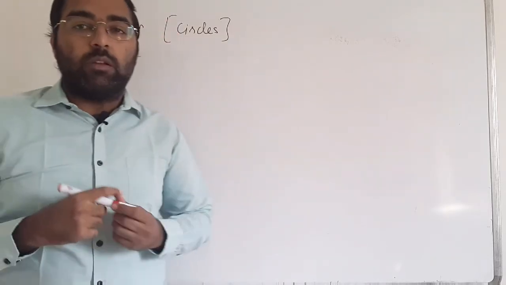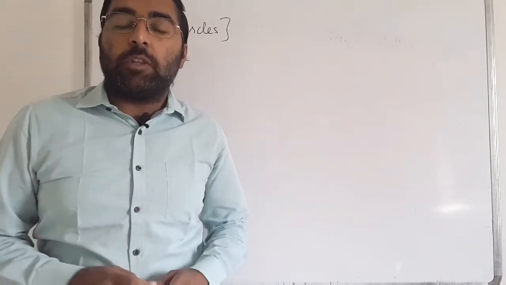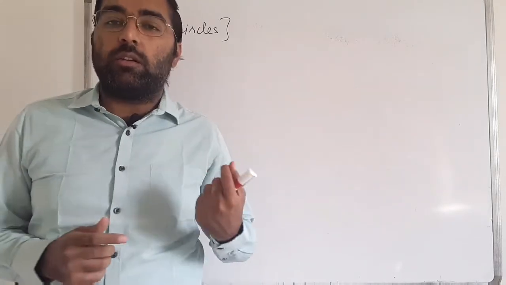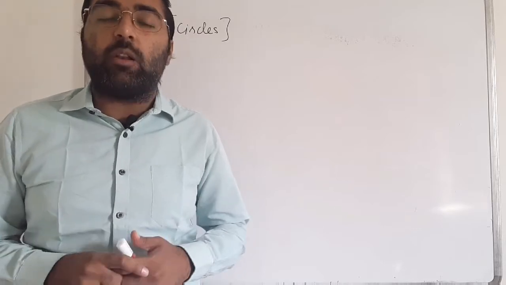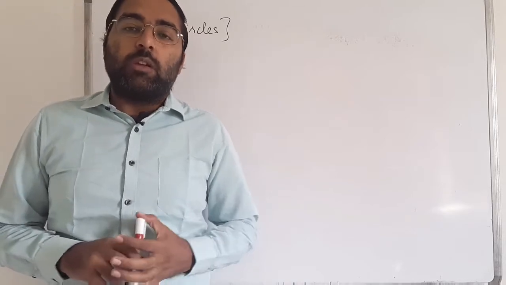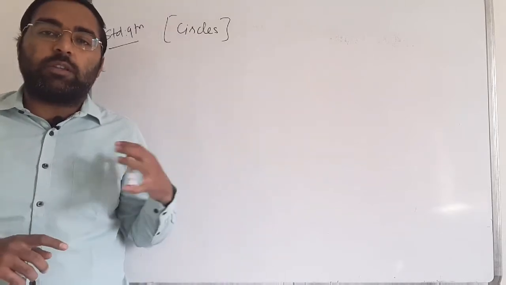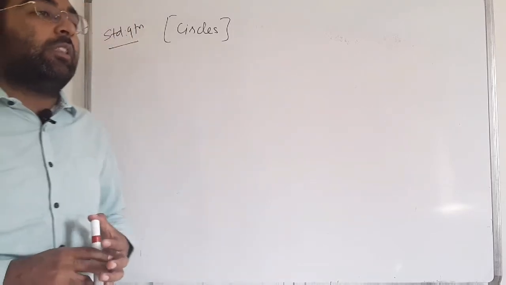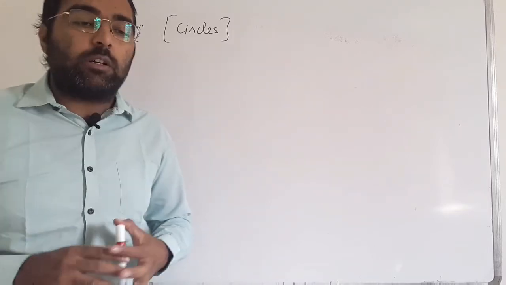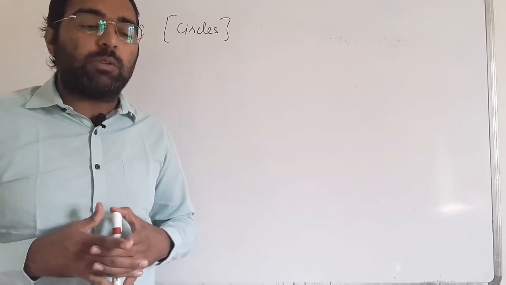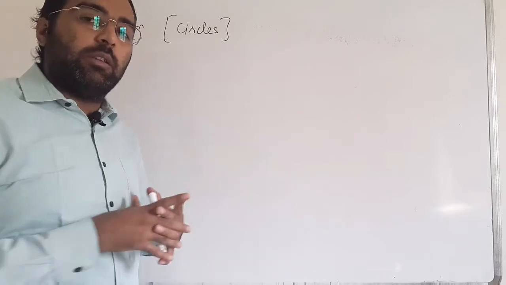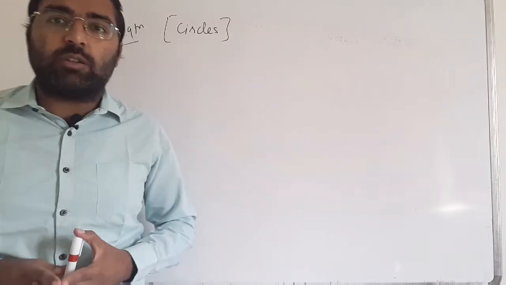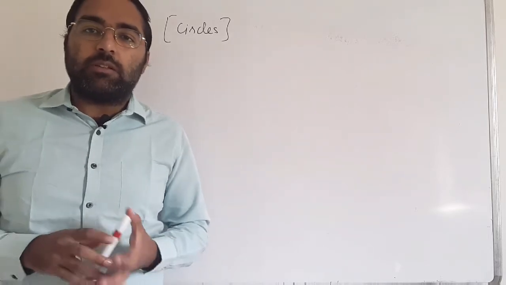Clear? As per the previous session, we have already seen chapter number 9, the area of parallelograms and triangles. This is a different kind of chapter from all the previous chapters. But one thing I will tell you: the congruency part is also included in this chapter. So let's start with the basic concept of circles.